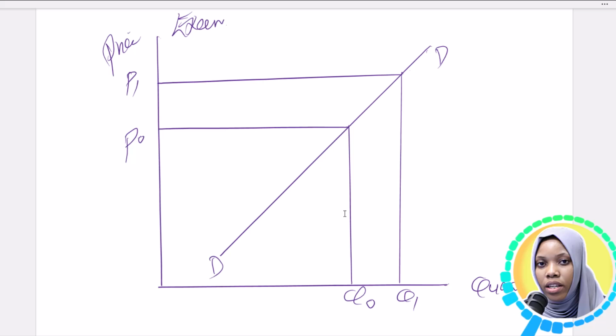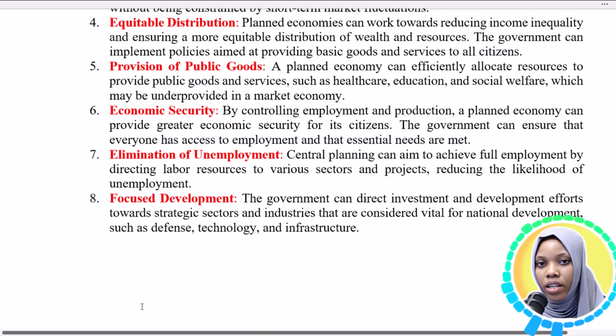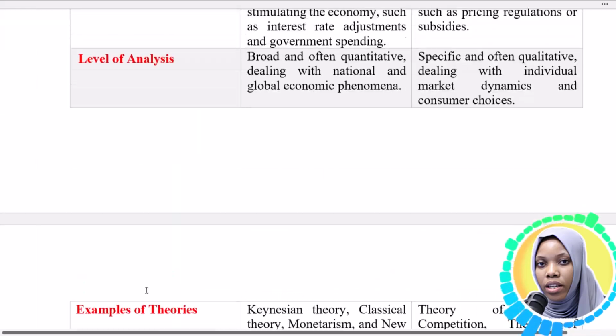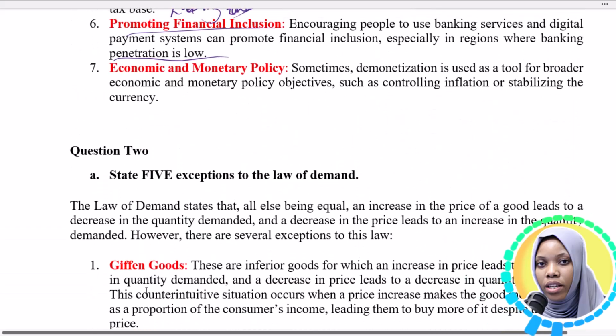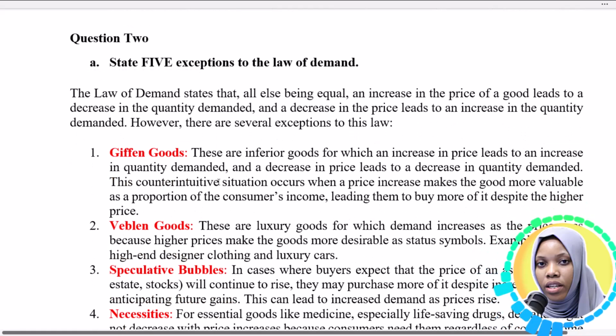So the examiner requires us to tell him when this is the case. This is the exception to the law of demand. So when do we experience such a case? That is what the examiner wants us to answer. Let's directly go to our answers. The law of demand states that, all else being constant, an increase in price leads to a decrease in the quantity demanded, and vice versa is true.